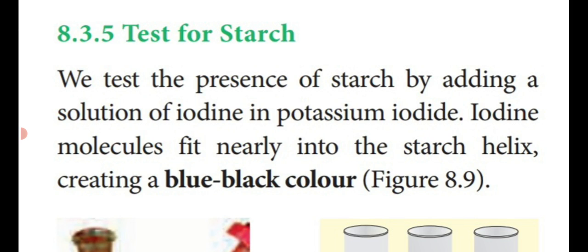Iodine molecules fit neatly into the starch helix, creating a blue-black color. So if you add potassium iodide or iodine solution to a food material containing starch, it changes into blue-black color, which indicates the presence of starch.